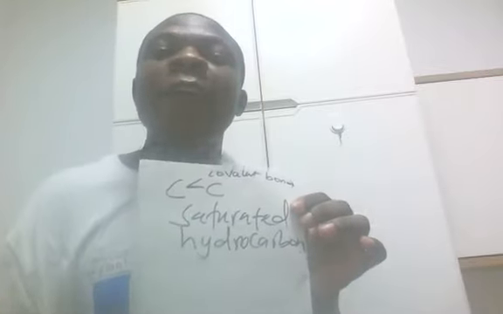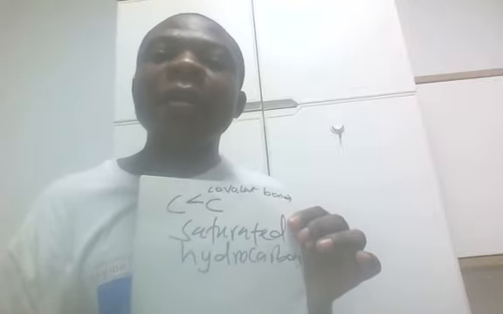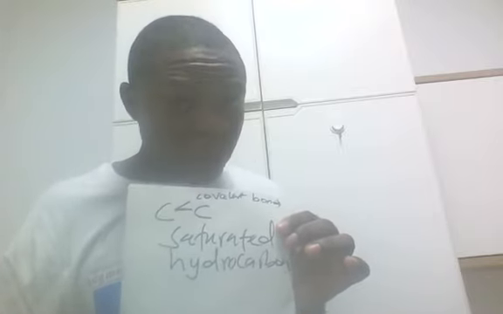Because they have only a single covalent bond between the two carbon atoms. It is only alkanes that are saturated hydrocarbons. If you go to alkenes, you have a double bond between the carbon atoms. If you go to alkynes, a triple bond, three bonds between the carbon atoms.